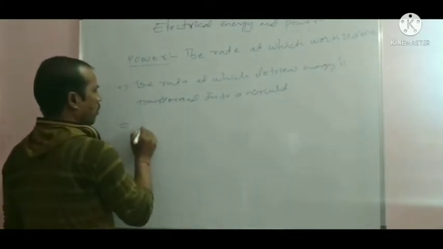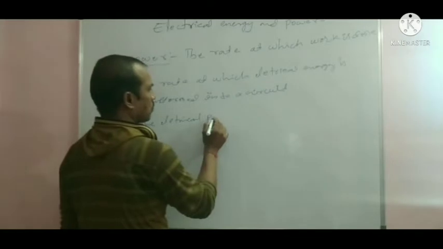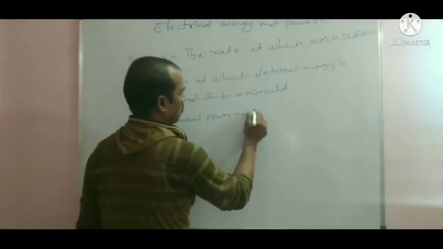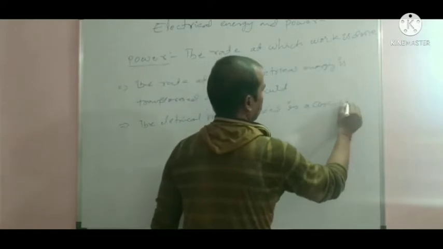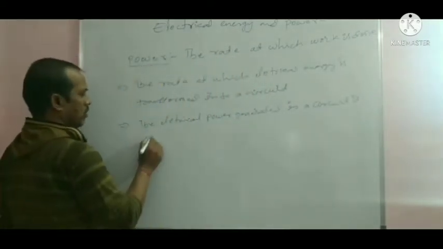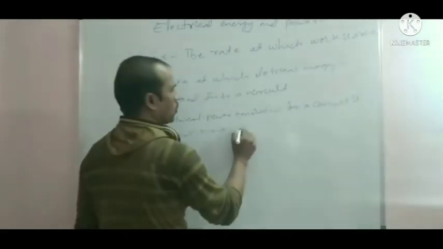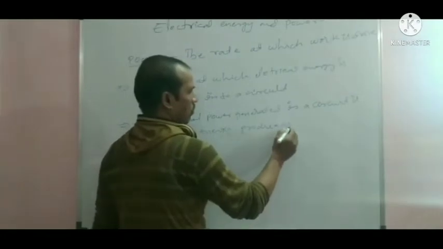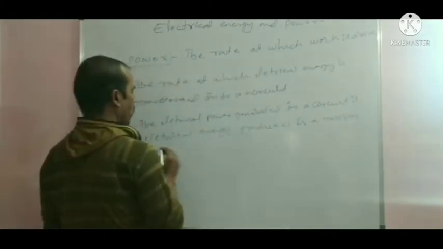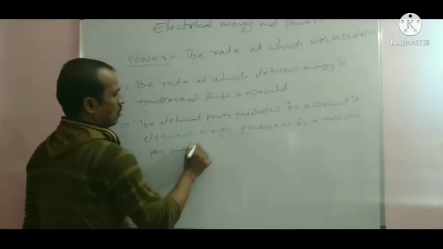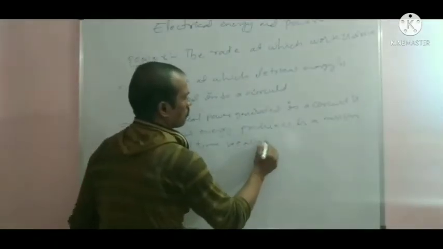Third one: electrical power generated in a circuit is the electrical energy produced in a resistor per unit time, and it is called electrical power.